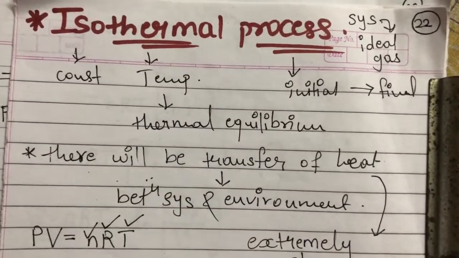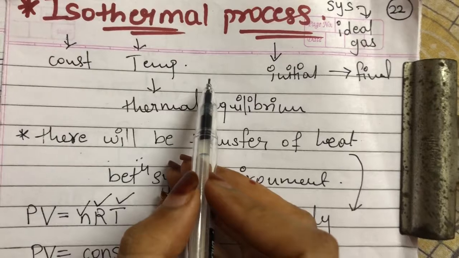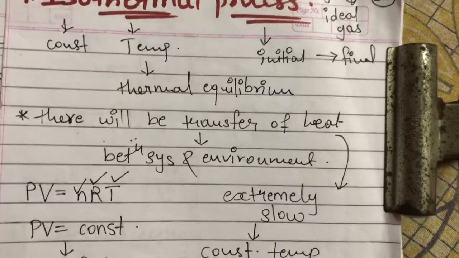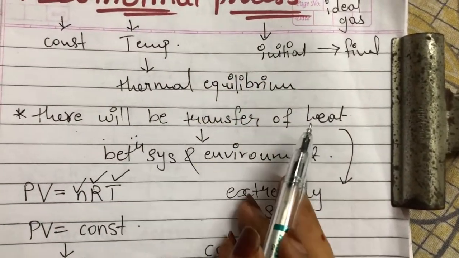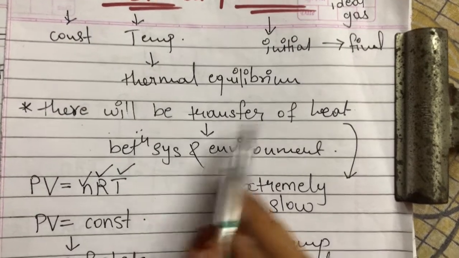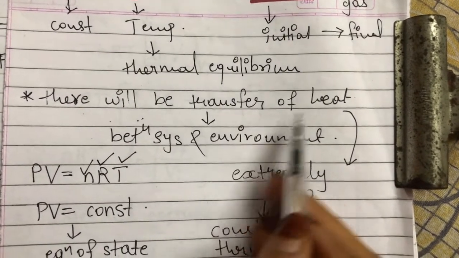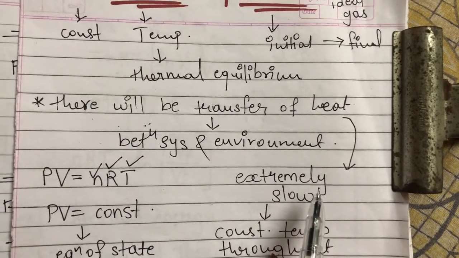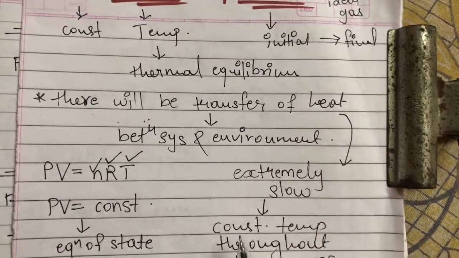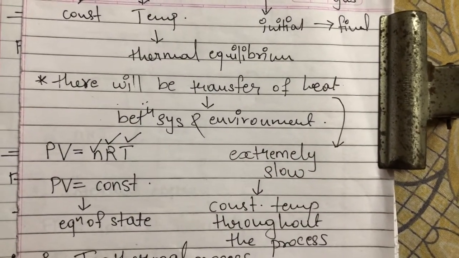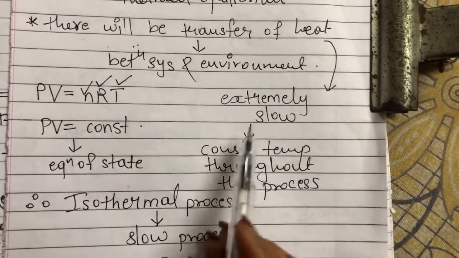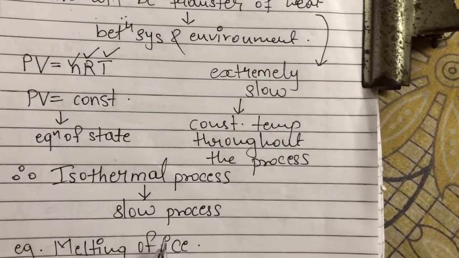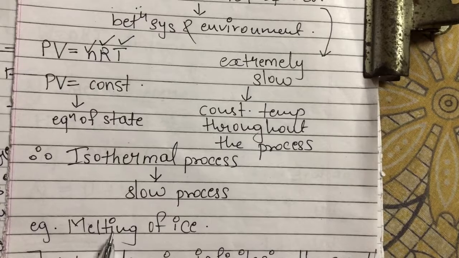Now if the temperature is constant for the system and environment, then we can say there is thermal equilibrium between system and environment. Yes, we can say, because the temperature is constant. In isothermal process, there will be transfer of heat between system and environment, and that transfer will be extremely slow, so that throughout the process the temperature remains constant. As the transfer of heat takes place extremely slowly, isothermal process is also known as slow process. An example of isothermal process is melting of ice.